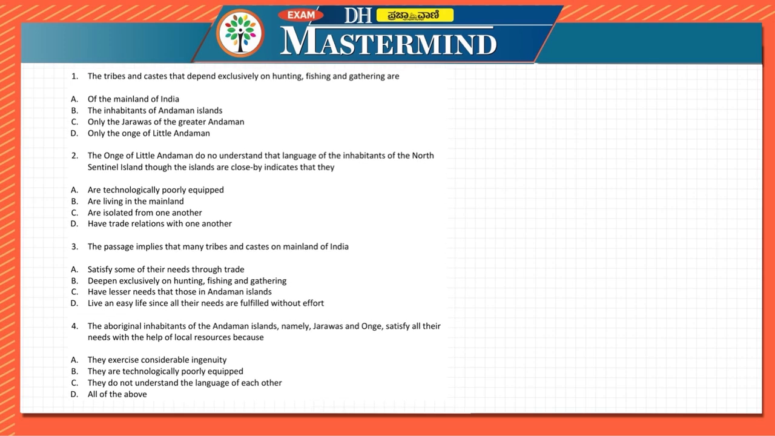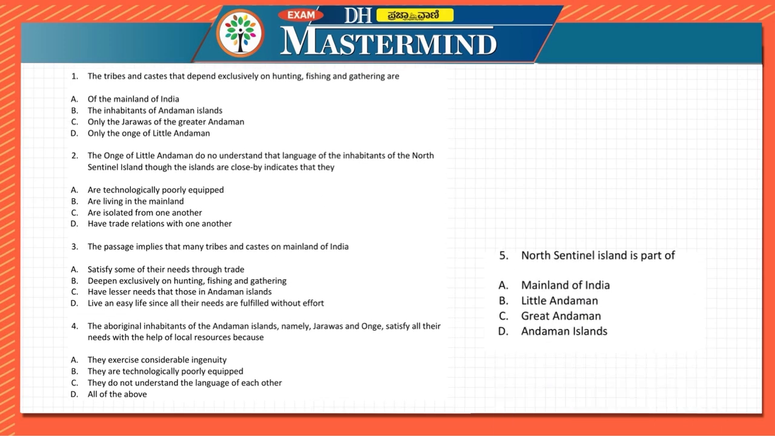First question. So there are 5 questions over here. Let us look at all the questions first. First question. The tribes and castes that depend exclusively on hunting, fishing, and gathering are: A, of the mainland India; B, the inhabitants of Andaman Islands; C, only the Jarawas of Greater Andaman; D, only the Onge of Little Andaman.